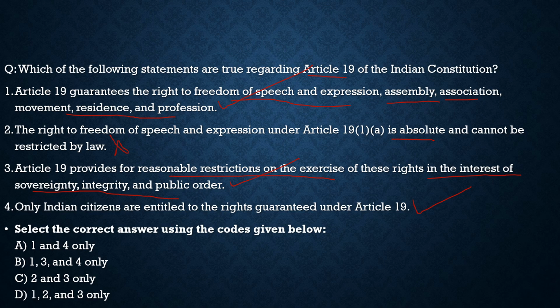So with this we understood what was in the static portion today. With respect to this question, the correct statements are statement 1, statement 3, and statement 4, and from the code given below the correct code would be option B. With this, let's move to the last part of our discussion, which is discussing the previous year questions.